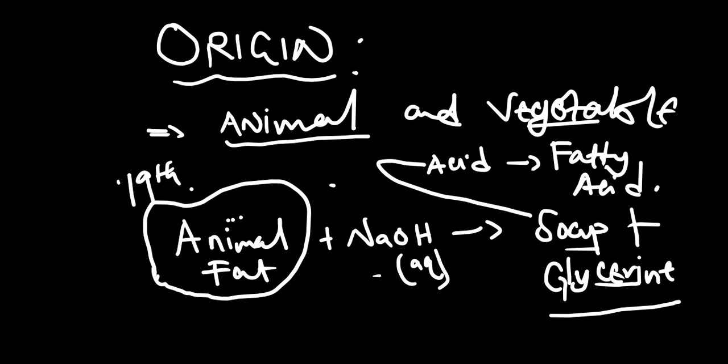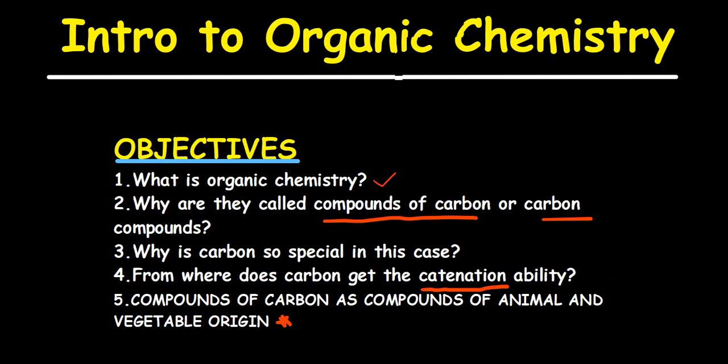So we have alkanes, alkenes, alkynes, alkaloids. All those things we are going to talk about. So this is where I end, unless there are any other questions.